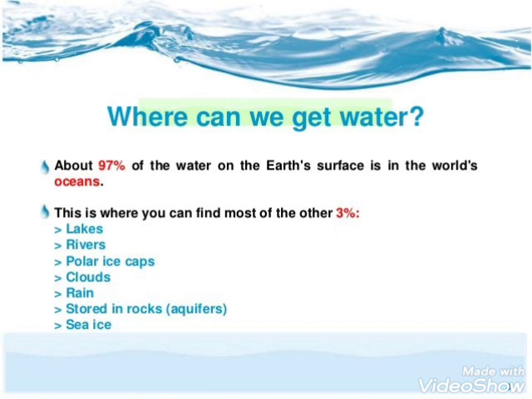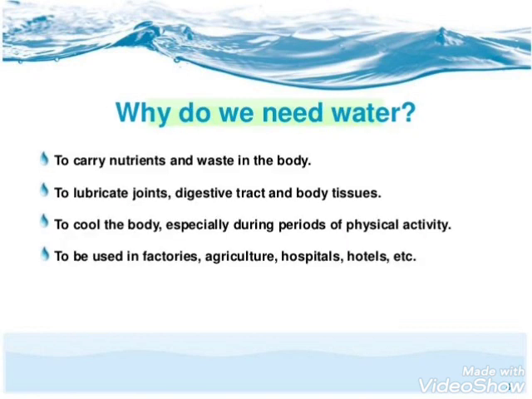97% is present in the oceans, that is salty water, and the rest 3% is present in lakes, rivers, polar ice caps, clouds, rains, stored in rocks that we call aquifers, and sea ice. So the rest of the 3% is present in all these different sources of water. Here it may be present in liquid form or in solid form. So these are the various sources from where we get water, and they have water in different forms.